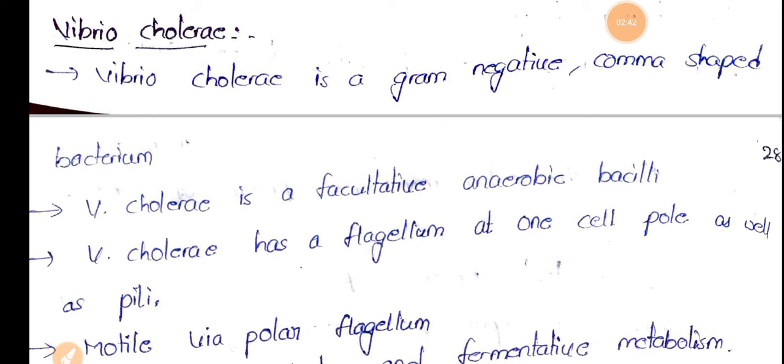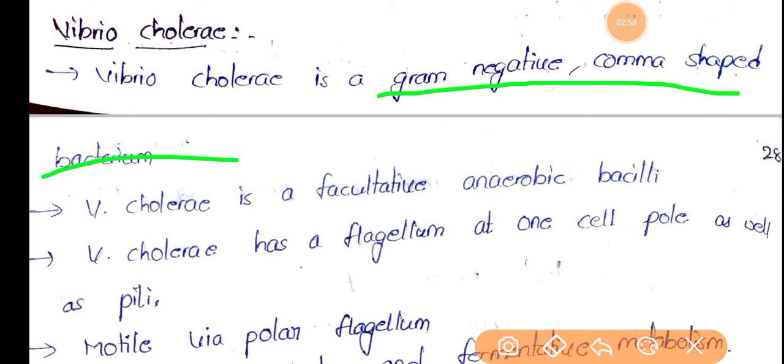So this is Vibrio cholerae, which causes cholera. It is a gram negative comma shaped bacteria.